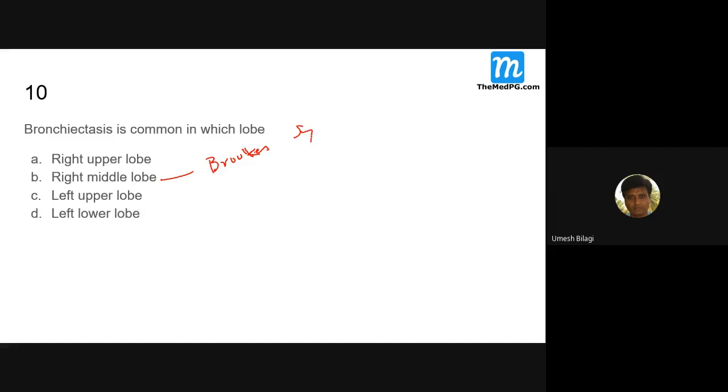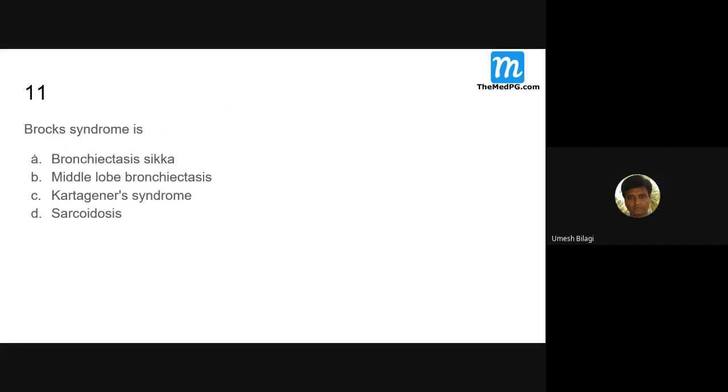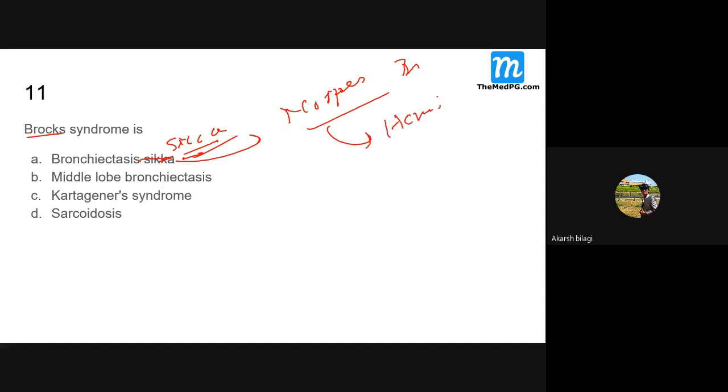Brooks syndrome, I think. I have a question on that; I'll show it to you. Brooks syndrome is bronchiectasis sicca. What does bronchiectasis sicca mean? No sputum. There is no sputum in a bronchiectasis patient, but there can be hemoptysis. That is bronchiectasis sicca, and it can be a complication of bronchiectasis. Then what is middle lobe bronchiectasis?